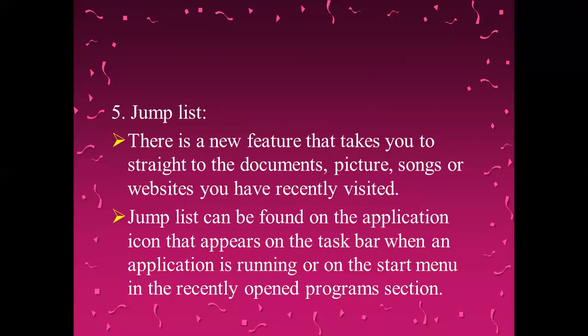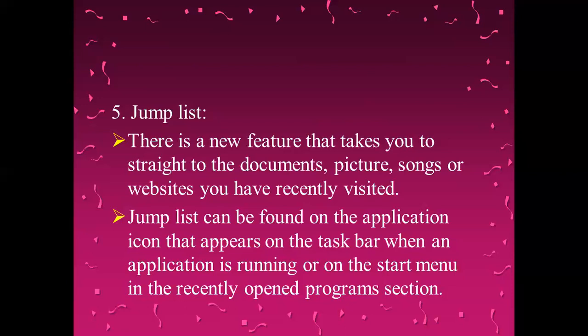It is available at the taskbar, and you can see the recent programs, your recent actions that you have performed. Let us take, I have used Google Chrome or Internet Explorer. So what will the jump list show me? It will tell you the recently opened websites. How? By right click on the program icon on the Windows 7 taskbar, and you can see which websites or web pages you have opened up.